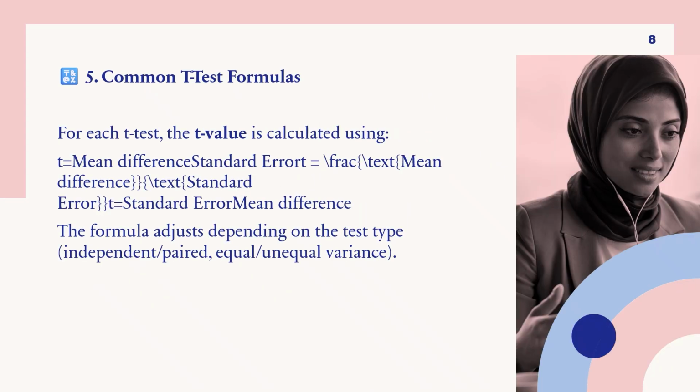Next, the common t-test formula. For each t-test, the t-value is calculated as the mean difference divided by the standard error of the mean difference. The formula adjusts depending on the test type: independent, paired, equal, or unequal variance.